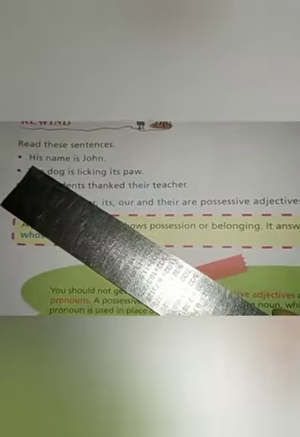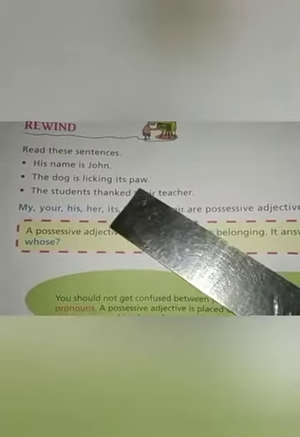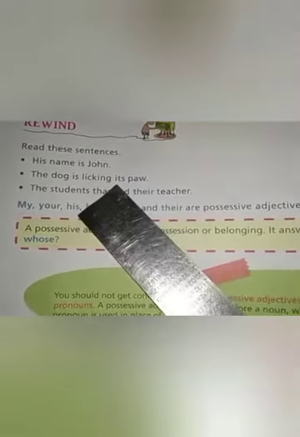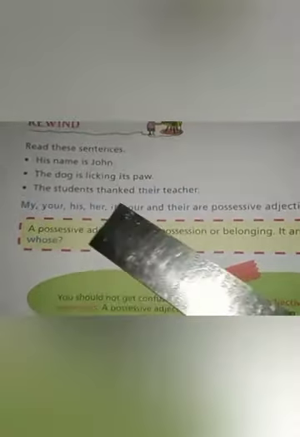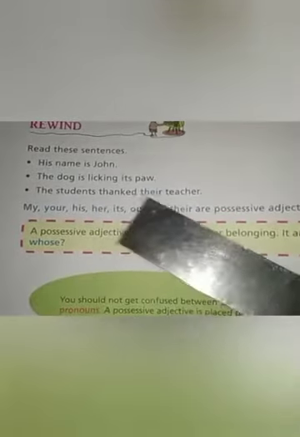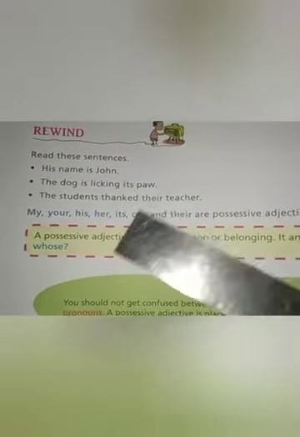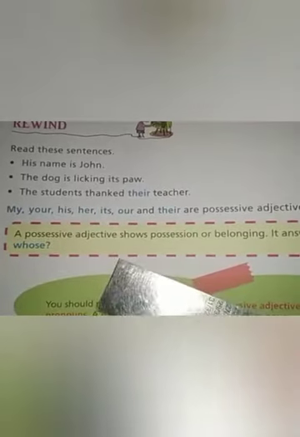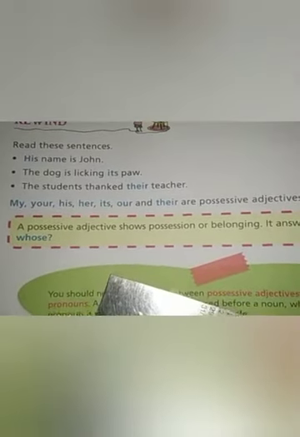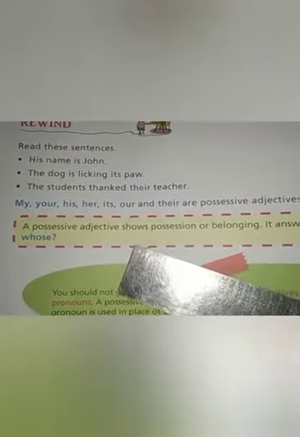His name is John. Whose name is John? His. So his is the possessive adjective. The dog is licking its paw. Whose paw? Its paw. So its is a possessive adjective. The students thanked their teacher. Whose teacher? Their teacher. Then their is the answer, their is the possessive adjective. Clear? So a possessive adjective shows possession or belonging.